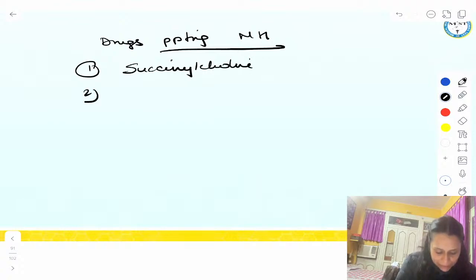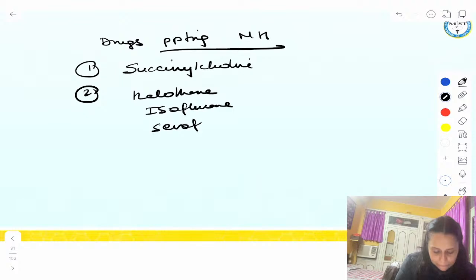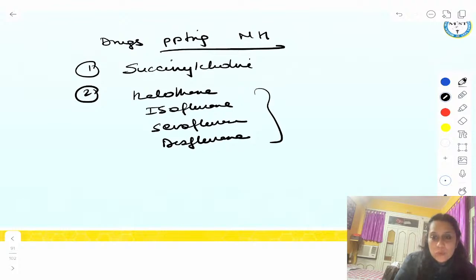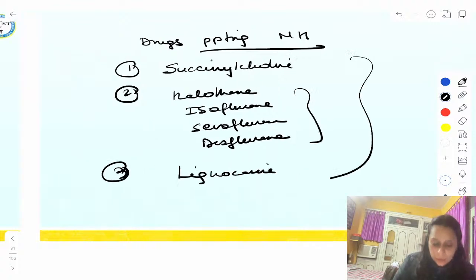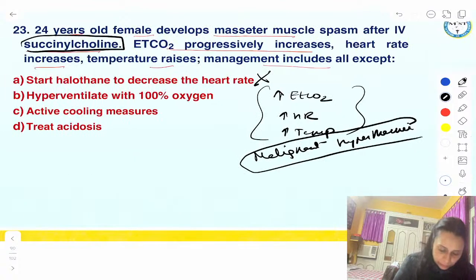Then your second is halothane, isoflurane, sevoflurane, desflurane. All these can precipitate malignant hyperthermia, right? Then lignocaine can also precipitate. So this first statement is wrong.